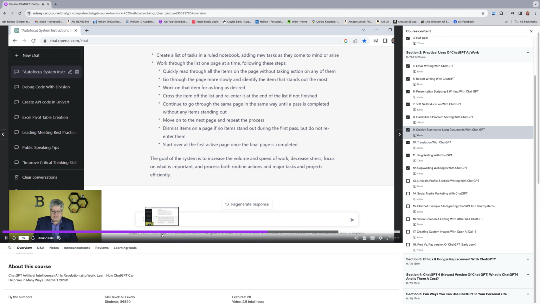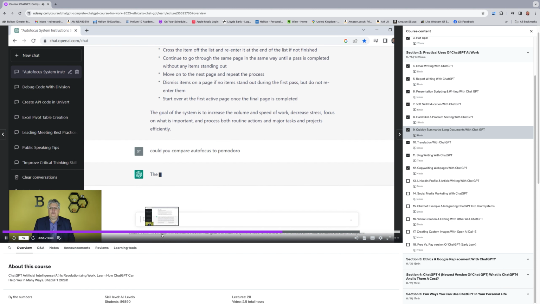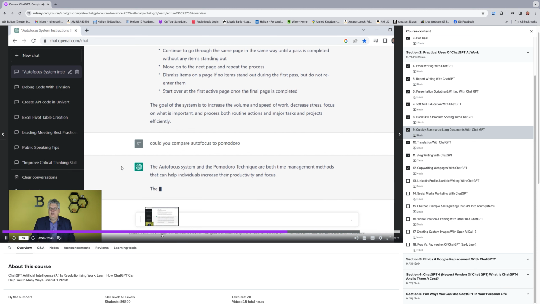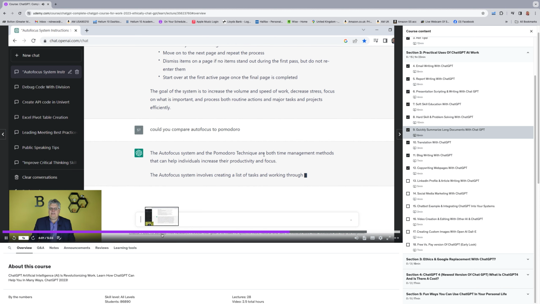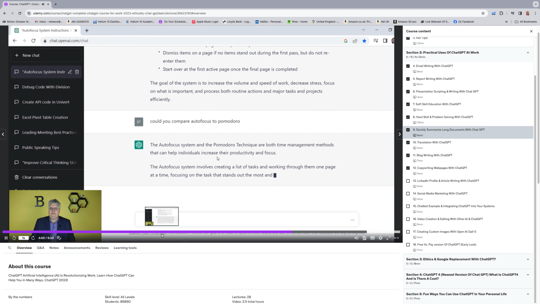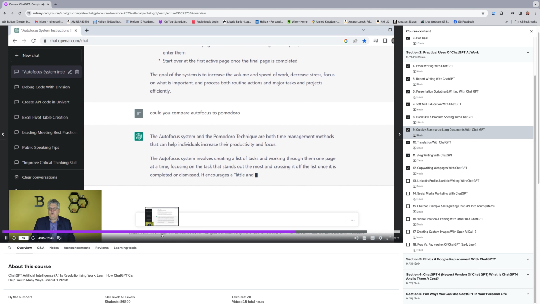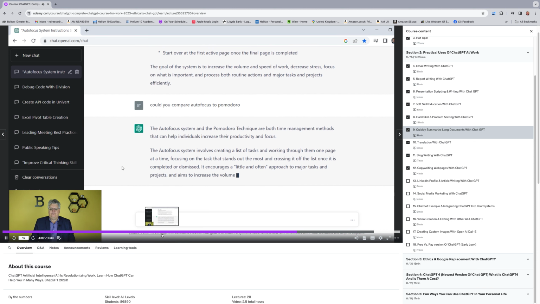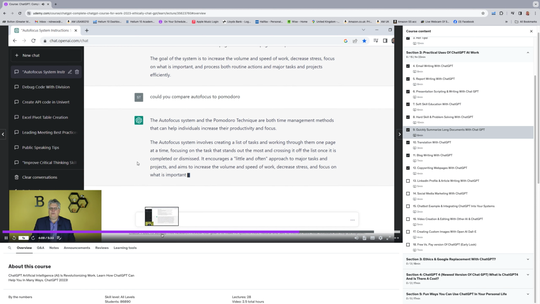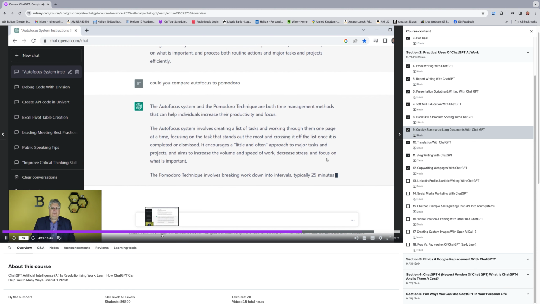In fact, let's say I like the system, I could then build on that and say, I could have some pros and cons of the system. But let's say, could you compare autofocus to Pomodoro, which is another type of time management technique, right? And Pomodoro does have limits as far as how long you spend on stuff, right? It says they're both time management methods that can help individuals increase their productivity and focus. And then it'll walk right through what the autofocus system is, and then what the Pomodoro system is. And then you can go from there.